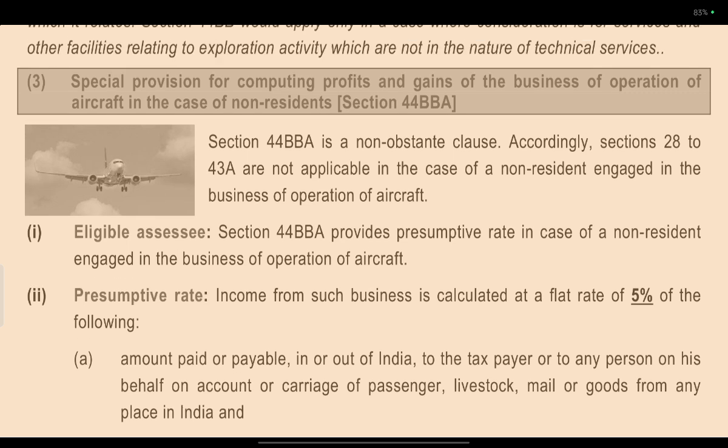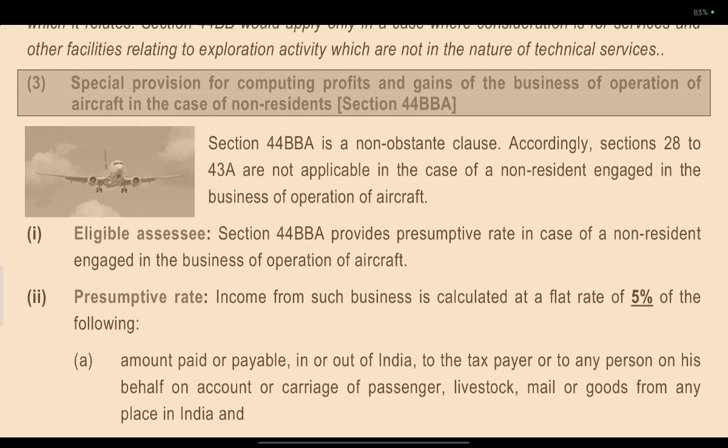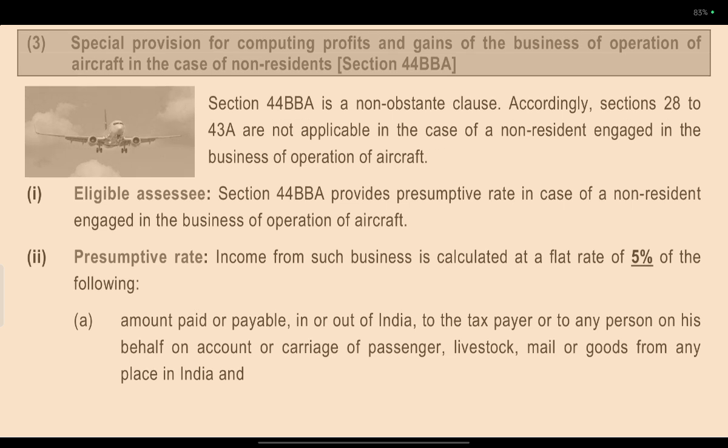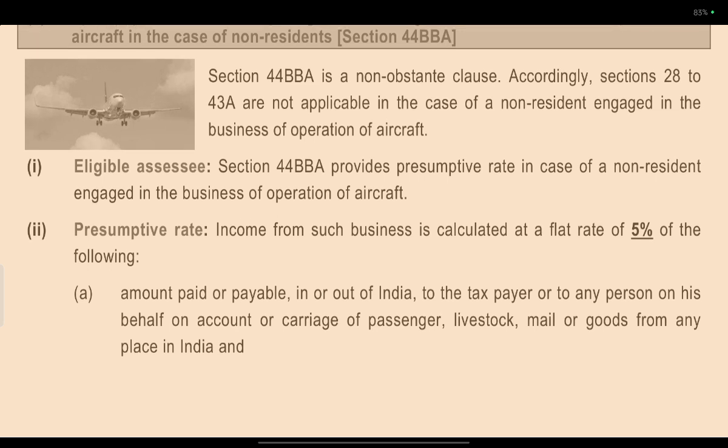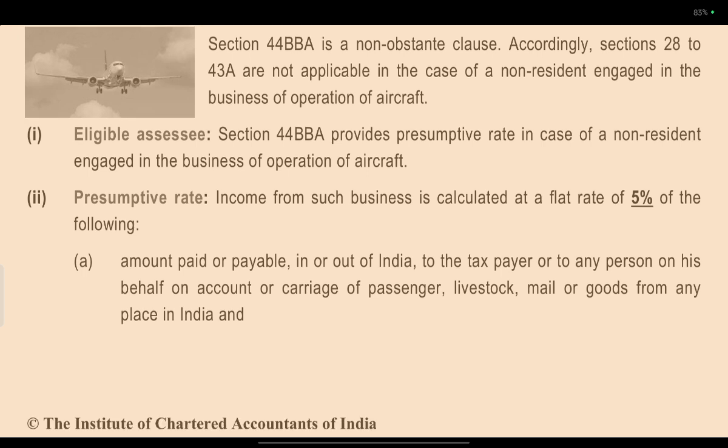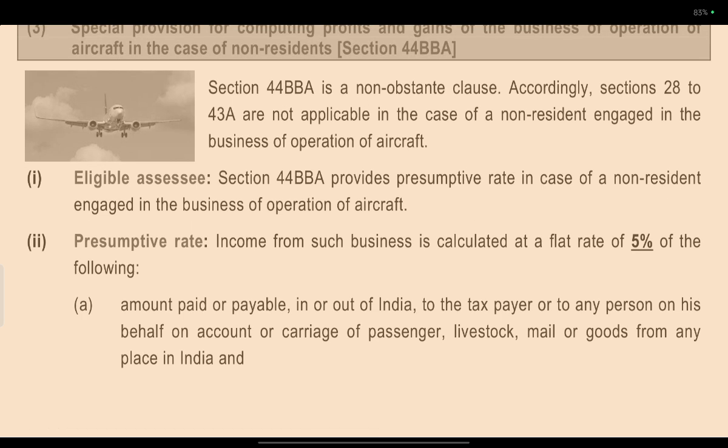Special provision for computing profit and gains of business of operation of aircraft in the case of non-resident: Section 44BBA. Section 44BBA is a non-obstante clause. According to it, Sections 28 to 43 are not applicable in the case of a non-resident engaged in the business of operating aircraft.